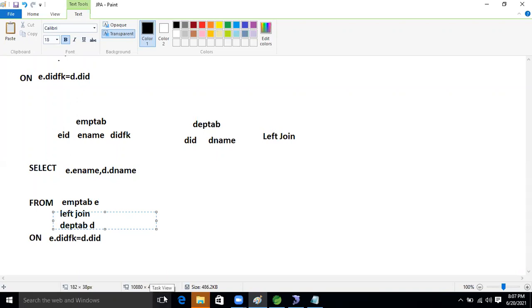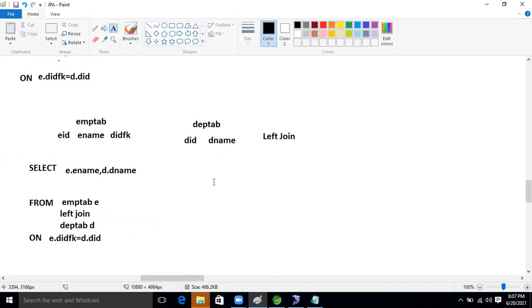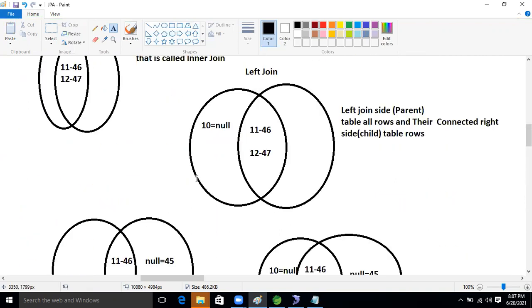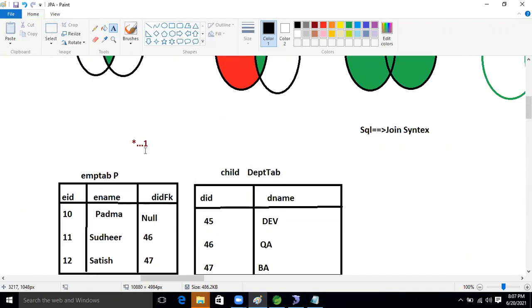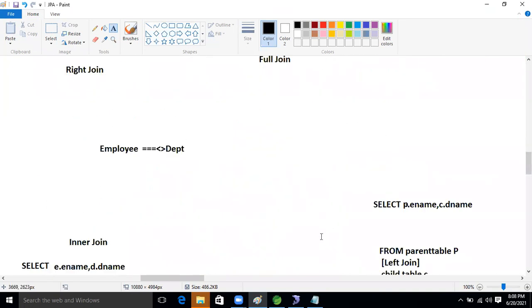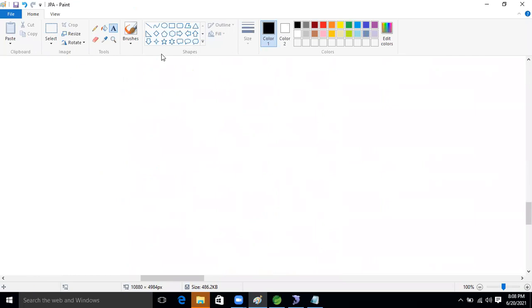Now again I'm going to do an inner join, but the relation will be different. Here we are performing a many to one relation, meaning the foreign key is on this side. Now I'm going to give one example where the foreign key will be in the child table.